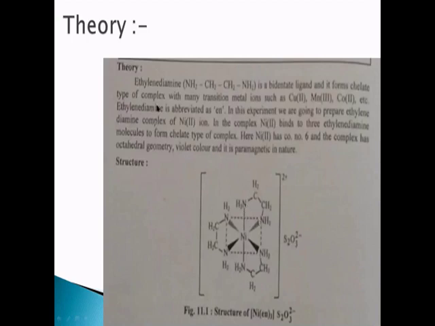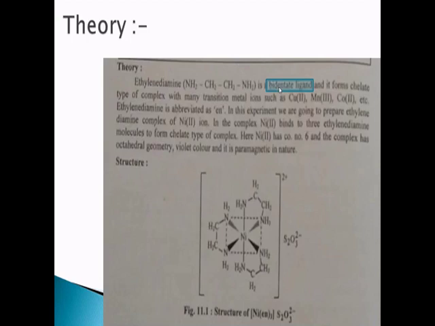Now we will discuss this ethylene diamine. Here it acts as a ligand. So ethylene diamine is basically a bidentate ligand. So why is it bidentate? Because it contains two nitrogen atoms, and we know that nitrogen atoms carry a lone pair of electrons. So because of the presence of these two nitrogen atoms, ethylene diamine can form two coordinate bonds with the nickel ion, and therefore ethylene diamine is called a bidentate ligand because it has two donor nitrogen atoms.